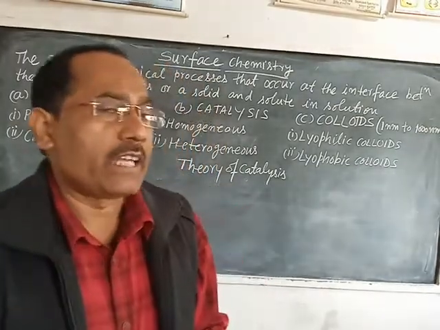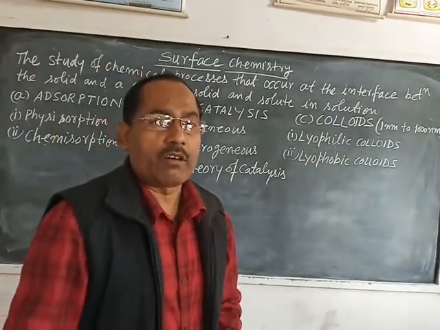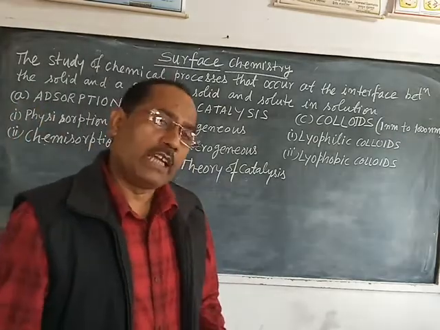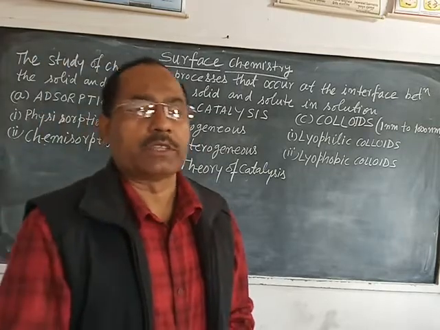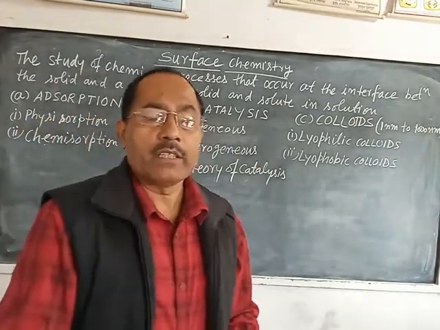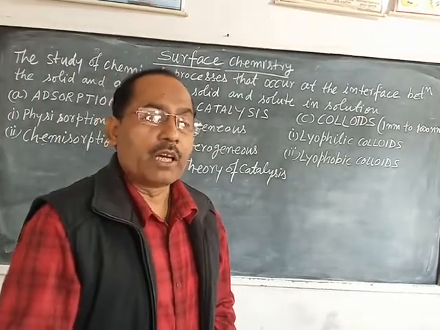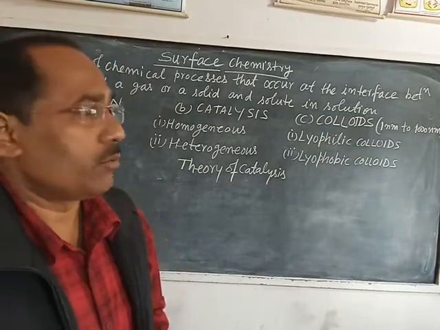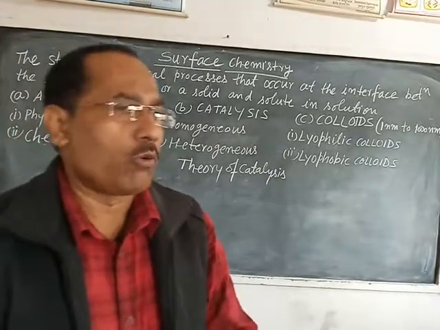Ethyl alcohol acts as a negative catalyst and reduces the oxidation of chloroform into phosgene, and it also converts phosgene, which is a poisonous gas, into a non-poisonous substance. That is why chloroform is always kept in a colored bottle with 1% ethyl alcohol, because ethyl alcohol acts as a negative catalyst for the oxidation of chloroform. So this is positive and negative catalysis.